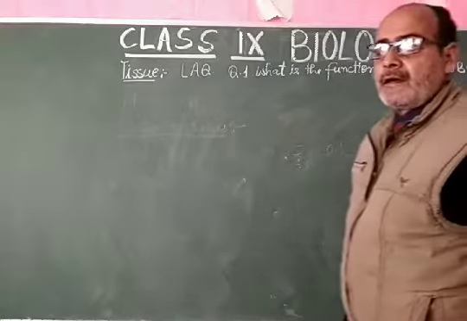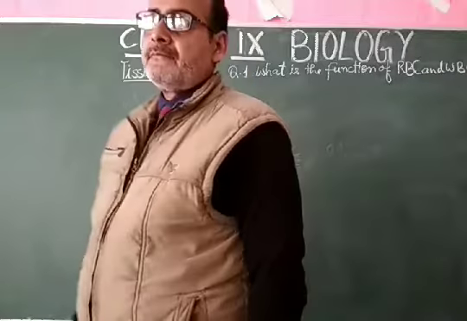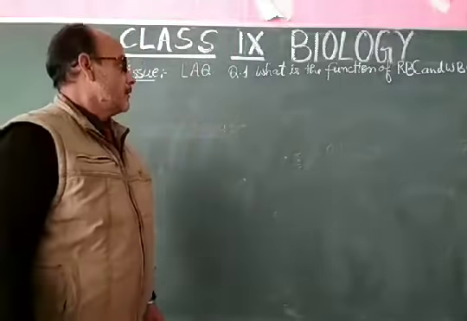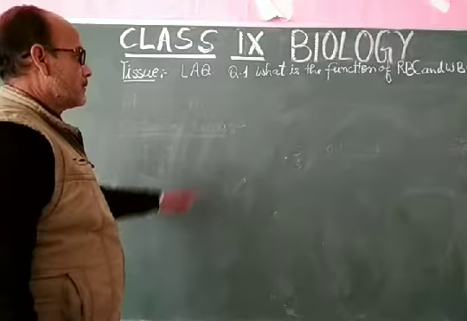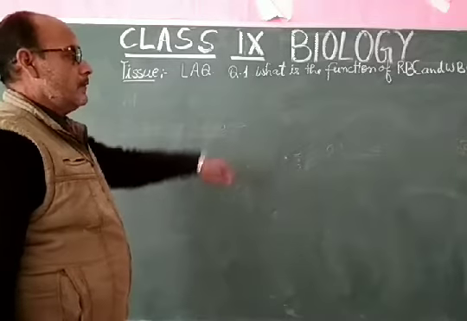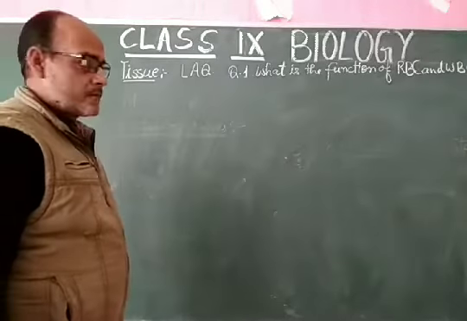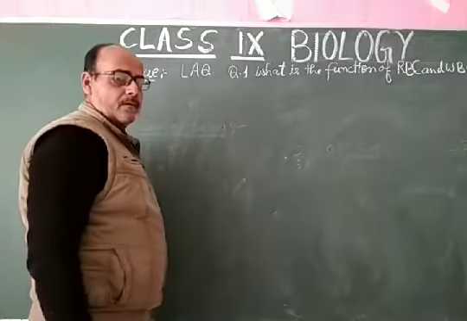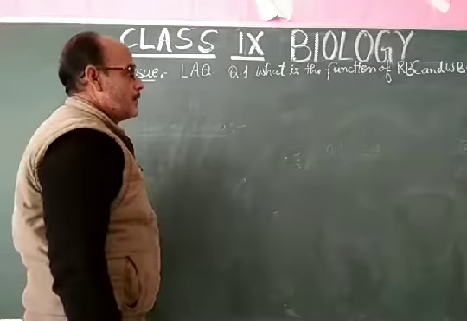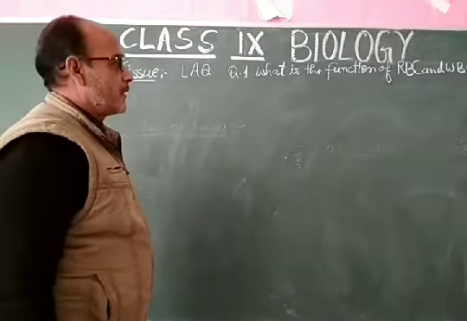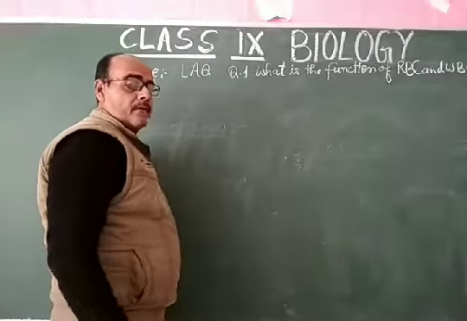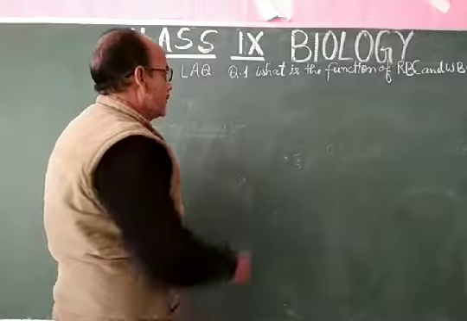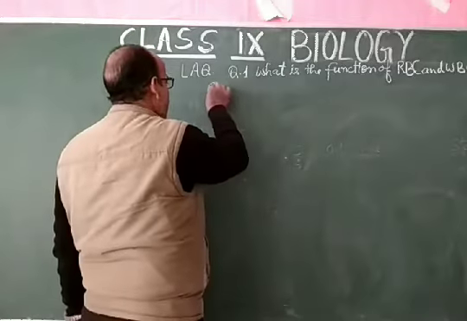My dear students, while writing the answer of this question, you have to consider these blood connective tissue, and keep in your mind that RBC means red blood corpuscles, called erythrocytes, and WBC, that is white blood cells, is called leukocytes.